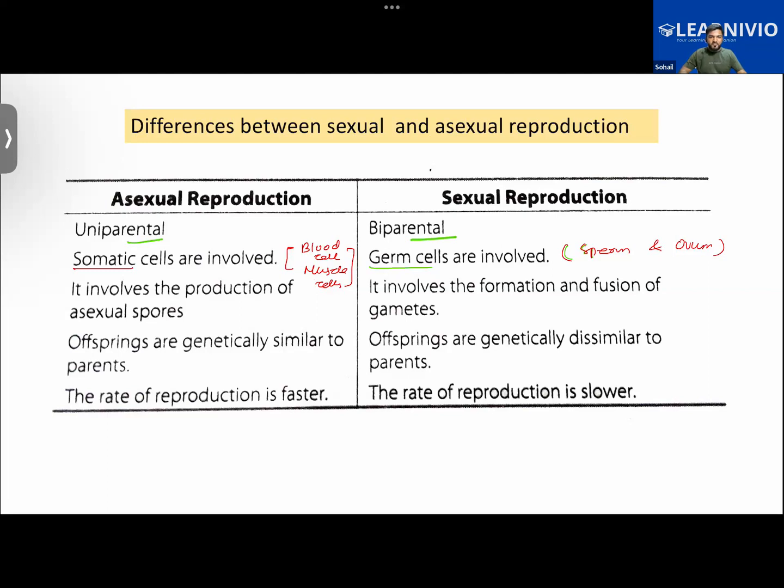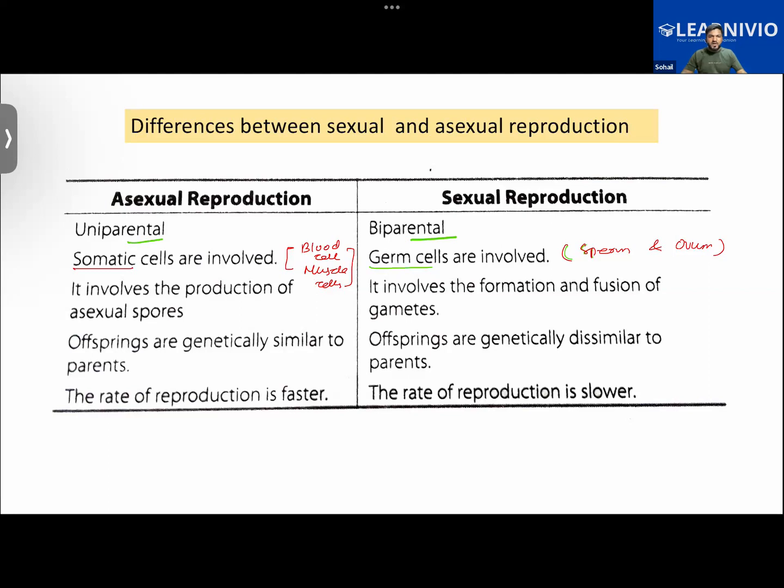Okay, in which of the two are gamete cells involved? Gamete cells are also called as, what is the other name? Haploid cells. Sir, can you repeat the question?